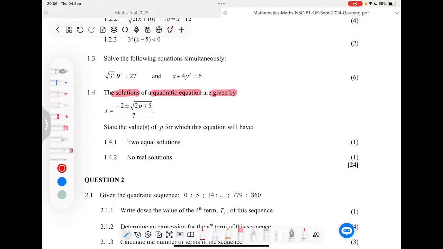Now, with that specific problem where you are required to know the nature of roots, there's a couple of things that we need to know, but let's see what the question actually requires from us. So here they say, state the value or values of p for which this equation 1 will have two equal solutions, no real solutions, right? Before I do this question, maybe I can give you pointers for those who don't know how to solve this type of equation that involves the nature of roots. Just for you to be ready if something like this comes up. As I said, the last question here would be nature of roots or a question that's tricky, and they don't take a lot of marks. You see, this is like 2 marks here.